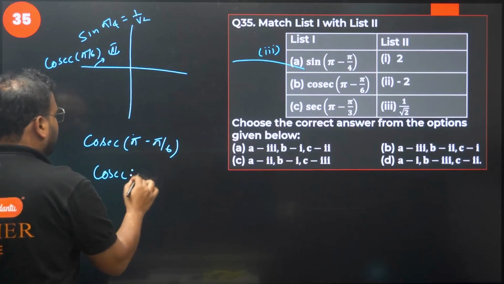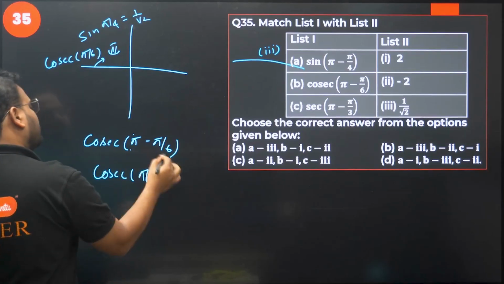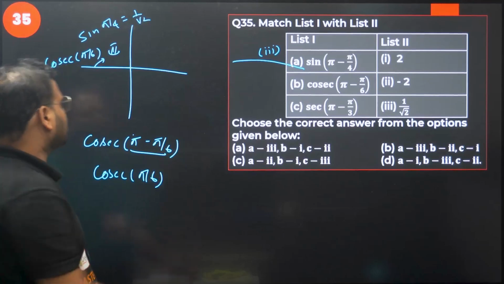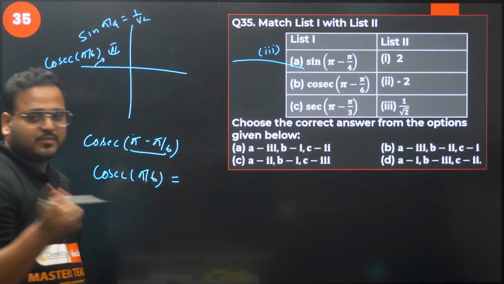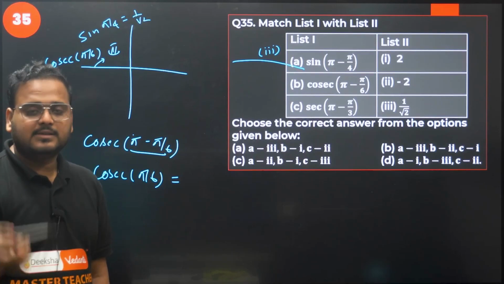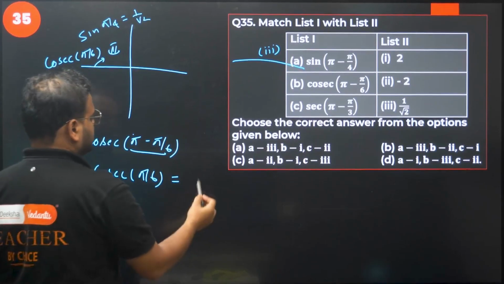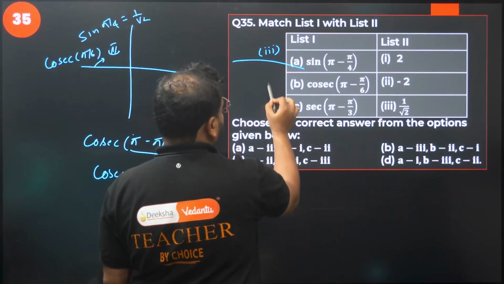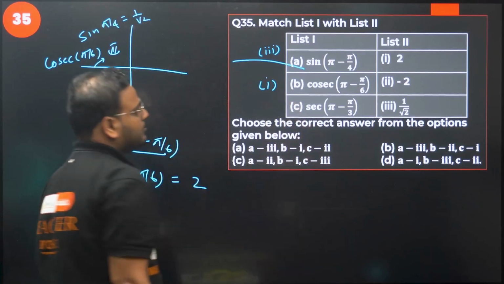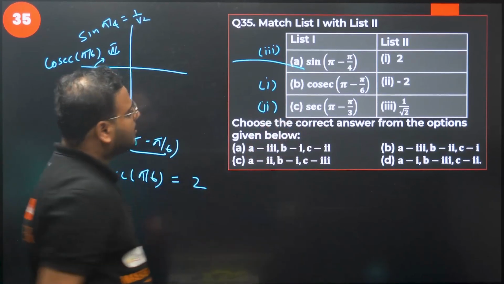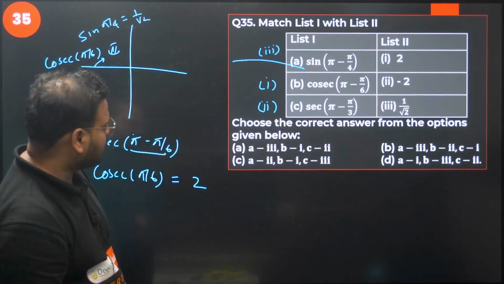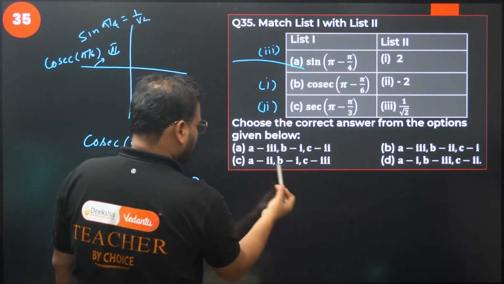Cosec only, angle is pi by 6. Which quadrant is this angle in? Second quadrant, means cosec is positive over here. That's why I've written it in this case. The answer will become the reciprocal of sin 30. Sin 30 is 1 by 2, so this is 2. This is option number 1. 3, 1, and this will become, of course, 2. So the answer is 3, 1, 2. Option A is correct.